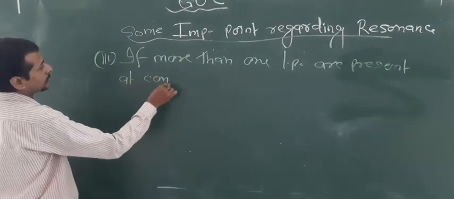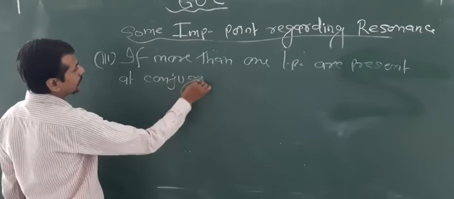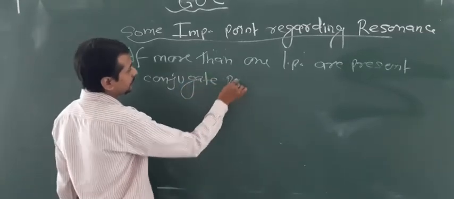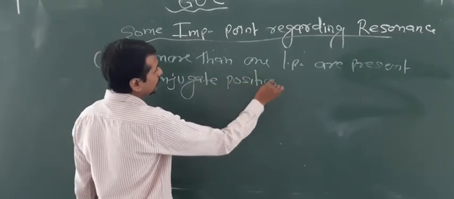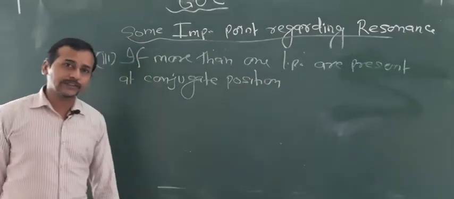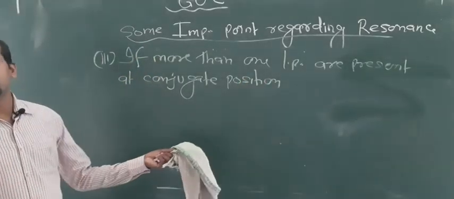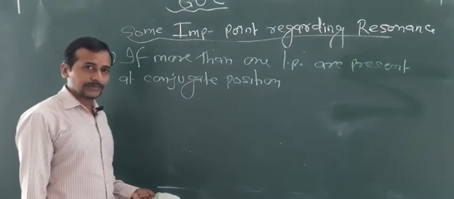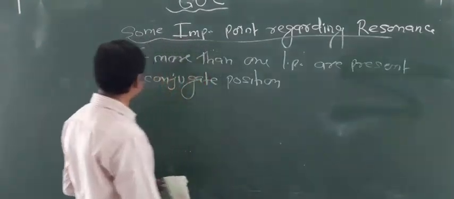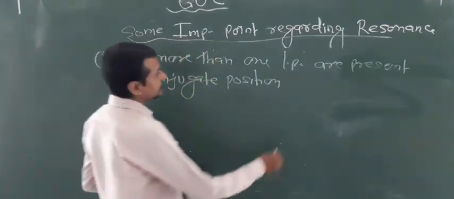I told you how to know the conjugate position: double bond, single bond, lone pair; double bond, single bond, positive charge; double bond, single bond, double bond. These are known as conjugate positions.